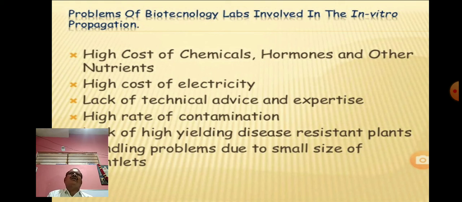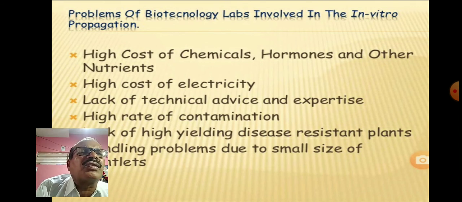Therefore contamination is a very important factor that should be considered while carrying out micro propagation or tissue culture. Then there is a high risk of high yielding varieties being infected by diseases.